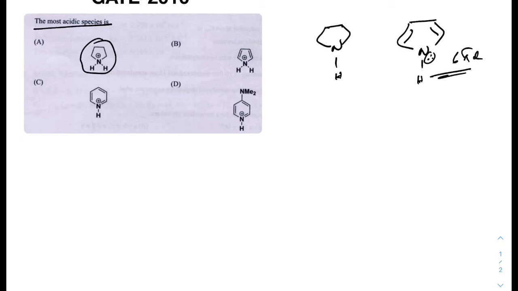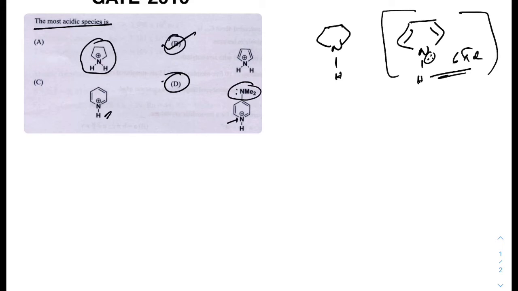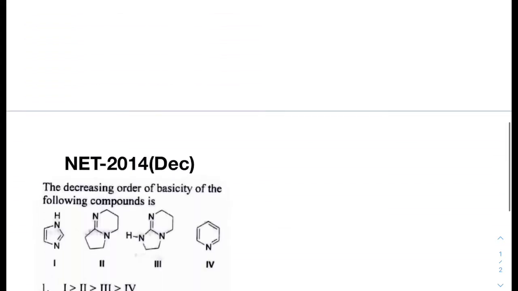So after releasing an electron, it will get the aromaticity, therefore structure B is the more acidic species. But in case of D, the positive charge over the nitrogen atom is stabilized by the lone pair of the diethylamine. In case of C, there is no such driving force of aromaticity which is present in case of B. Therefore the answer is B, right?